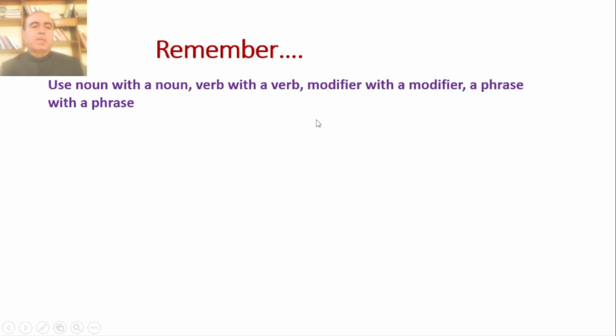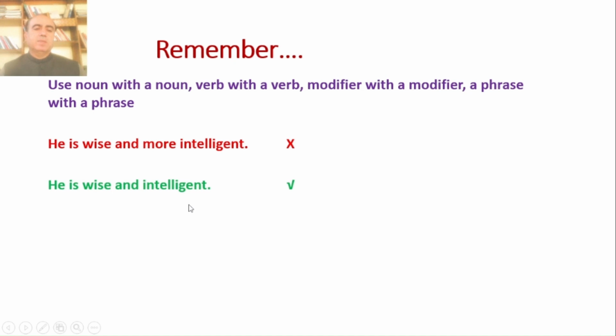We need to remember a few things: noun is parallel with a noun, verb is parallel with a verb, modifier with a modifier, a phrase with a phrase. Like, he is wise and more intelligent, that is a mistake. Why? Because this is positive degree, first degree, and more is comparative. It can be he is wise and intelligent. So adjective parallel with adjective.